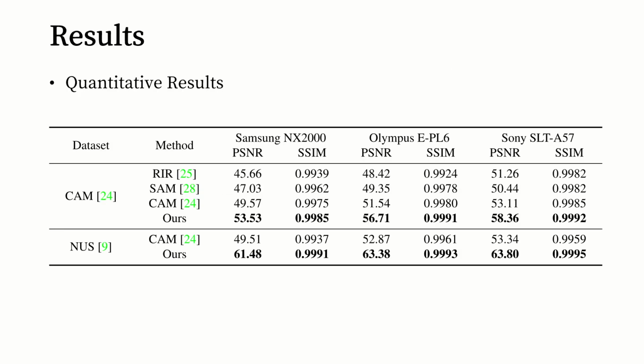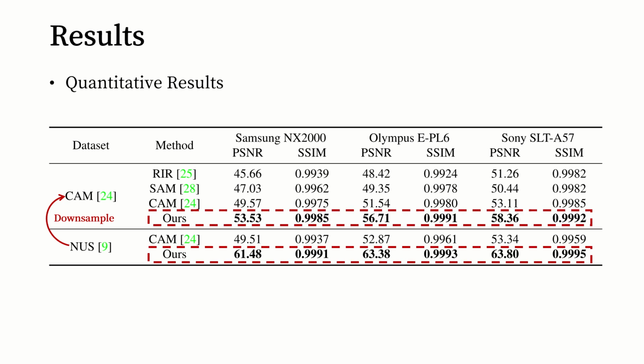Here are the results and applications of our method. For quantitative comparison, we evaluate on the CAM and NUS datasets, where the CAM dataset is downsampled from the NUS dataset. Such downsampling will undermine the strength of local mapping. Nevertheless, our method still significantly outperforms the previous methods, which can be attributed to the expressive power of INF.